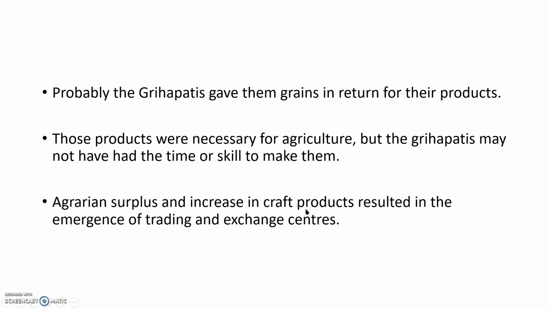Because of that, the craft persons made so many things. Potter can make pots, blacksmith can make iron tools, and the weaver can make the clothing. How much they need, they keep with them. The remaining surplus they have to sell to others. Because of that, it resulted in the emergence of trading and exchange centers. Trading means business. And exchange centers, they will exchange their goods. The potter will give the pots to others, and whatever he needs, he can take from others in return.